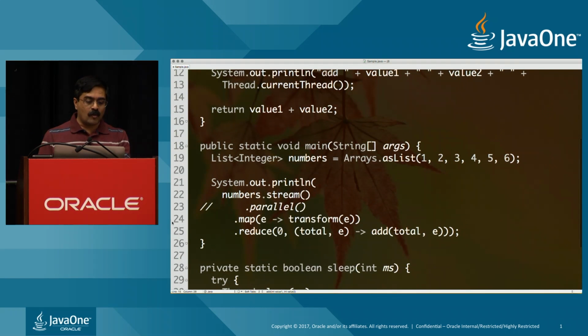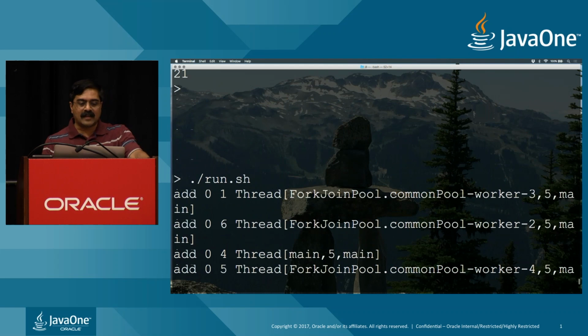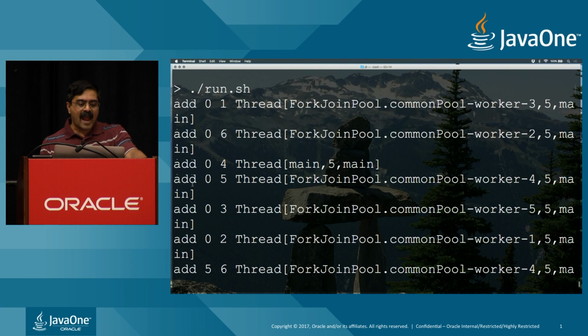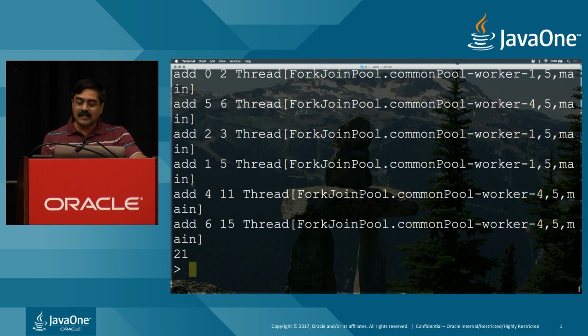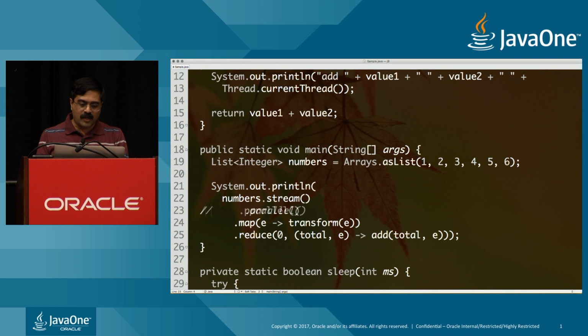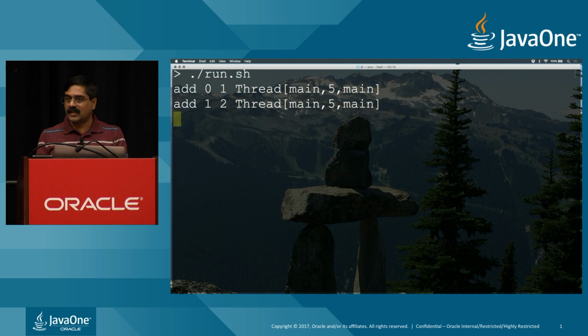Case in point, if I go back here and try to run this in parallel, you will notice right away when I run this code that it is actually running all in parallel. As you can see, add is being called in multiple threads, and you probably notice there are more calls to add than before. As I said, I'm going to call add on different groups of people and then collect them together as well. And the result is the same. Whether you ran it sequentially or concurrently, the result is still 21. Hey, that is awesome, isn't it? Because I could run this code sequentially and the result is 21, and I can run the code concurrently and the result is still 21.